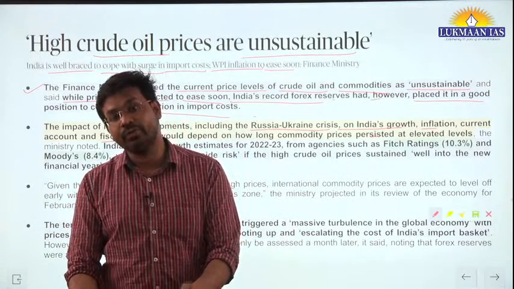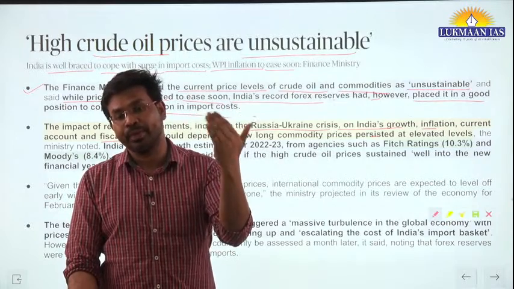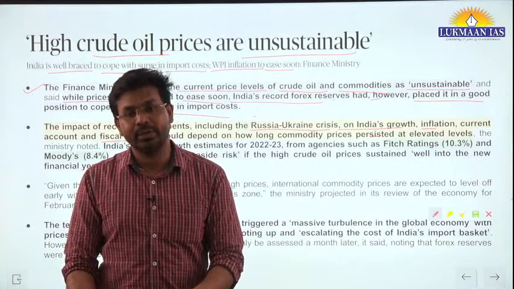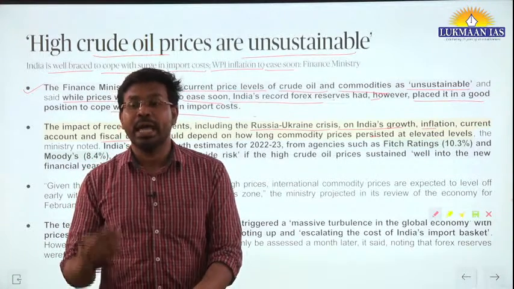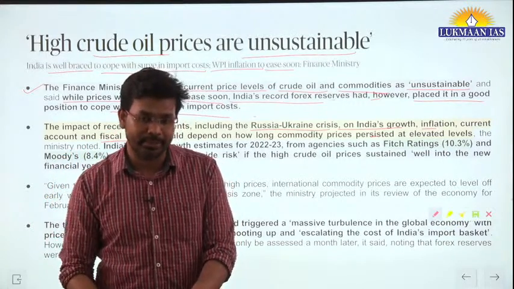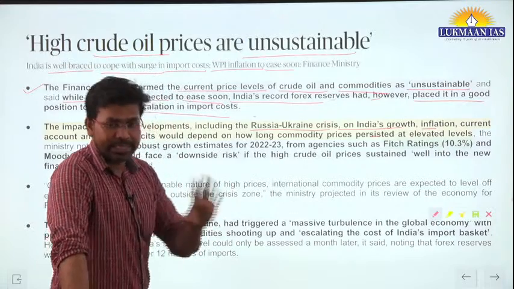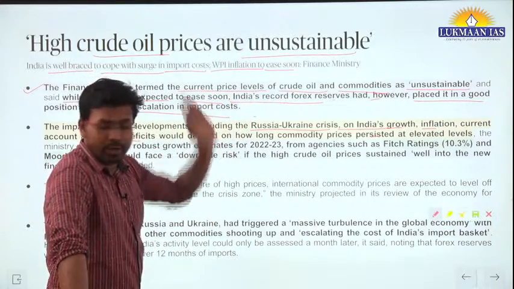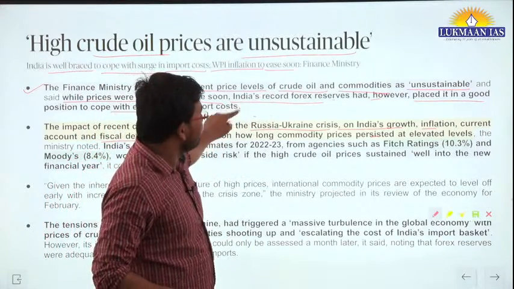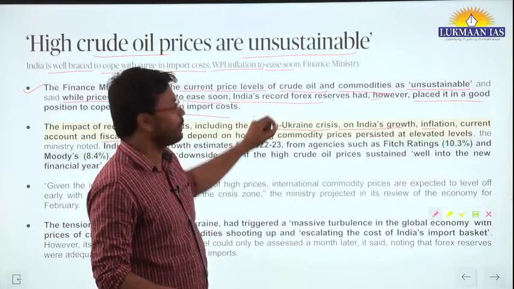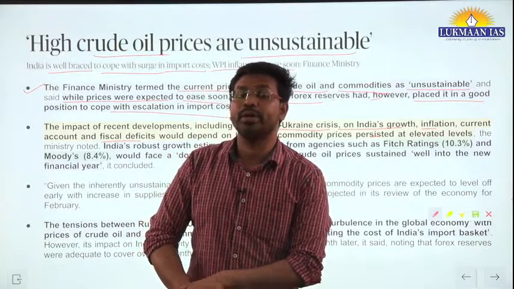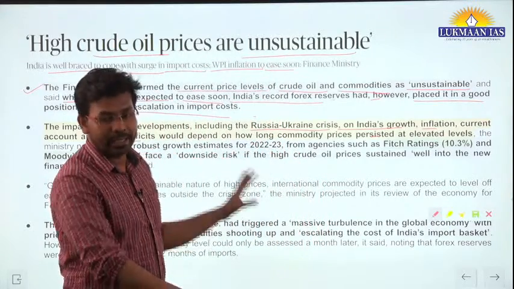If the prices of crude oil go up, the prices of other things in the economy are also bound to go up, because every sector of the economy is dependent on how the energy requirement is met. So if the prices of crude oil go up, prices of other things are also going to go up. But here India's forex reserve is going to help India maintain that, meaning India will be able to give subsidy on oil related goods.